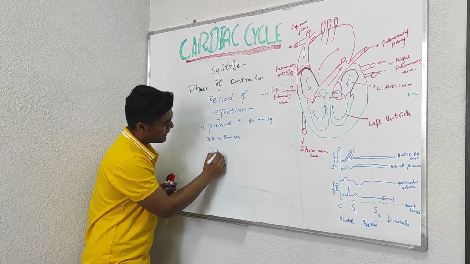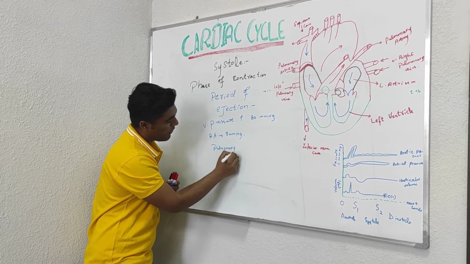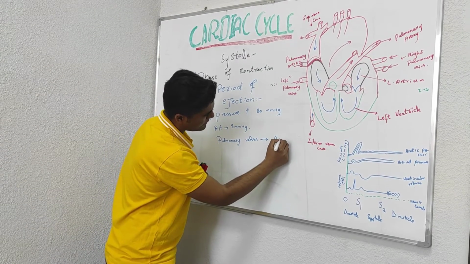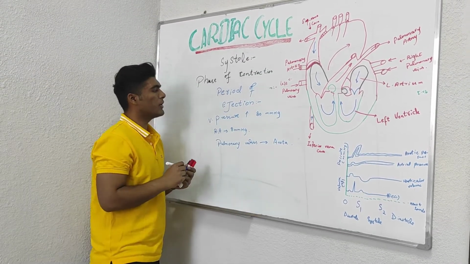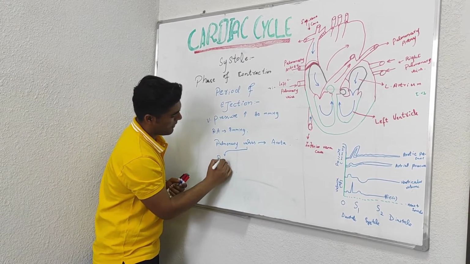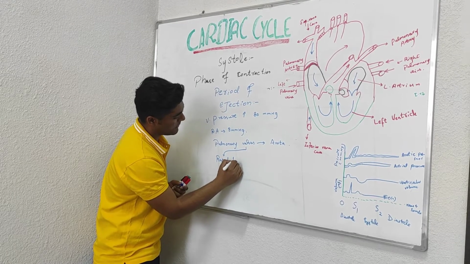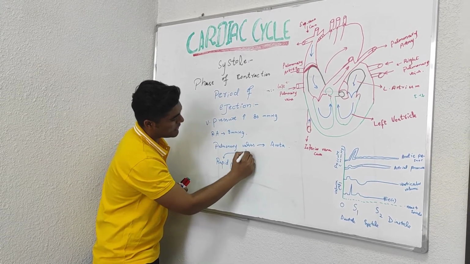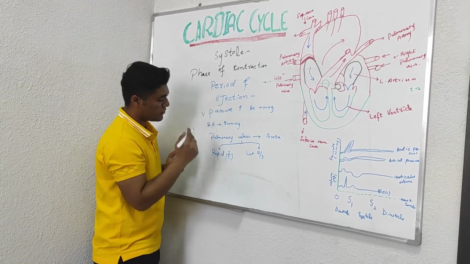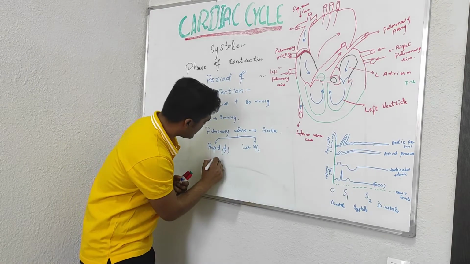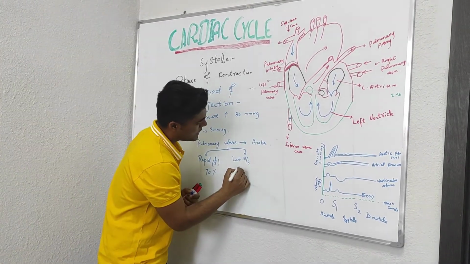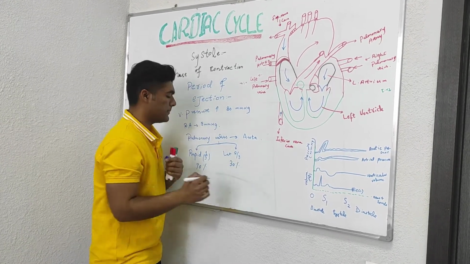It has two divisions: the period of rapid ejection, the first one-third, and the period of slow ejection, the later two-thirds. In rapid ejection, 70% of blood is ejected, and in the later phase 30% is ejected.